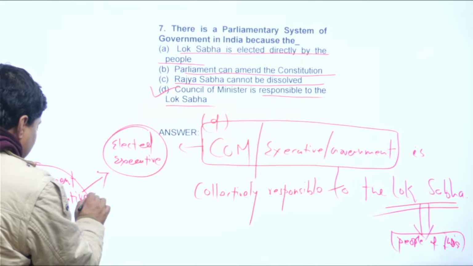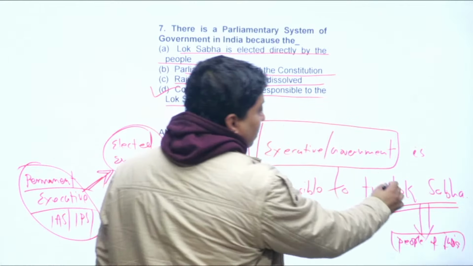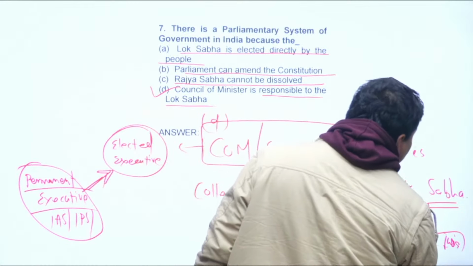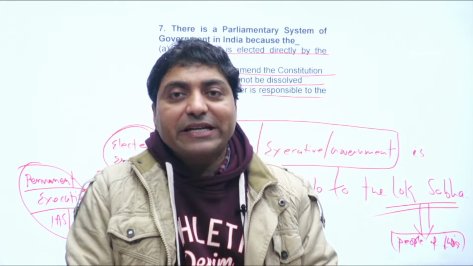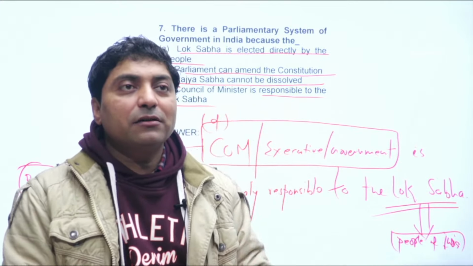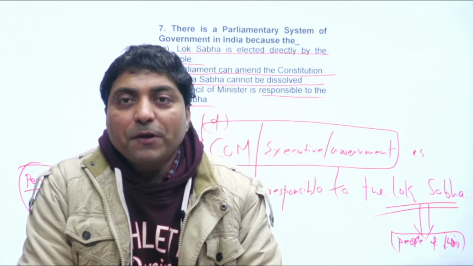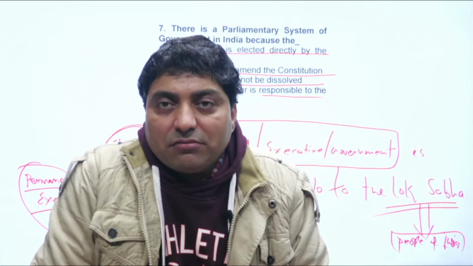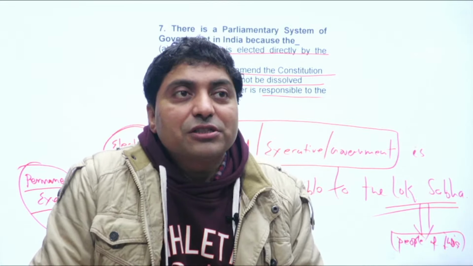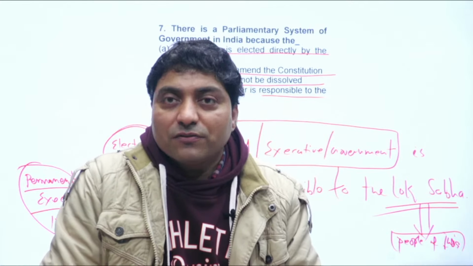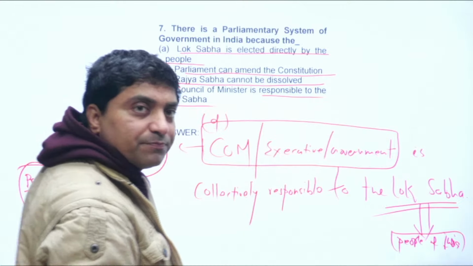The permanent executive is responsible to the elected executive, which is further responsible to the Lok Sabha, which is further responsible to the people of India. And here we can say that the people of India have control over the government, right? That is democracy. Fine. Let me move to the next question.